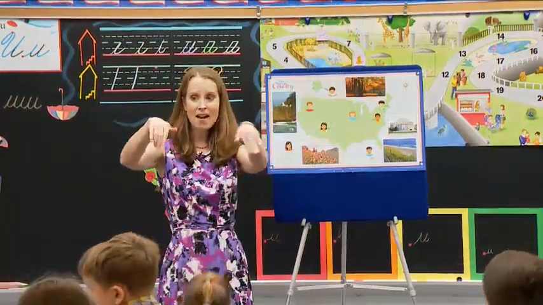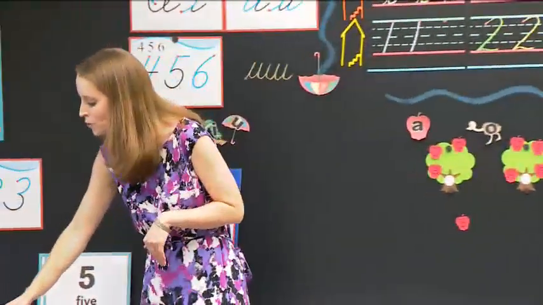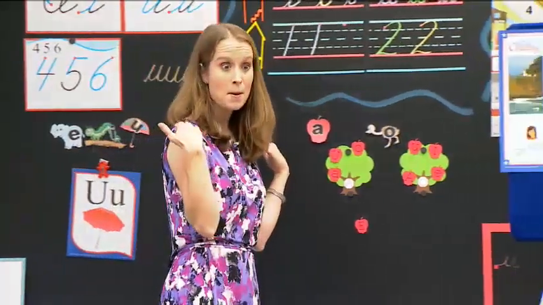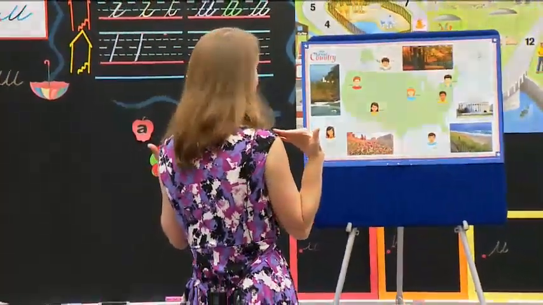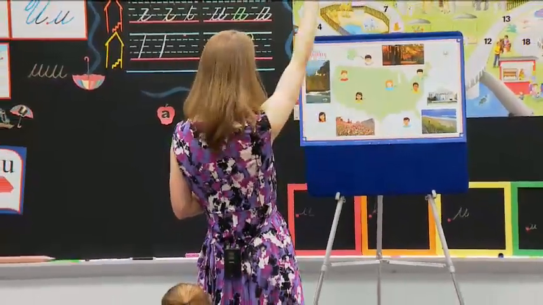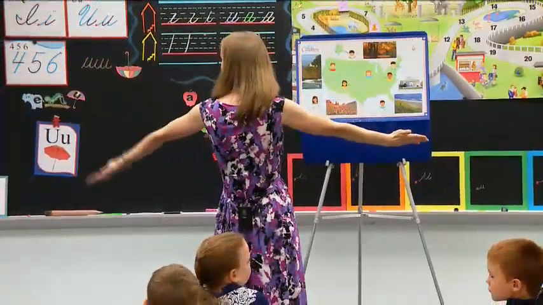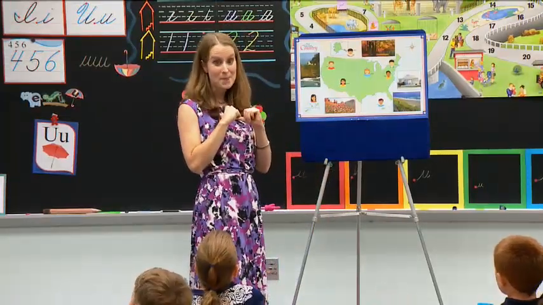Have a seat, and I have a poem I want to share with you about our directions. Watch me as I do the motions. Now remember, my back is going to be to you so that we have the same directions and we're facing the same way. North, south, east, west. We love our home the best.